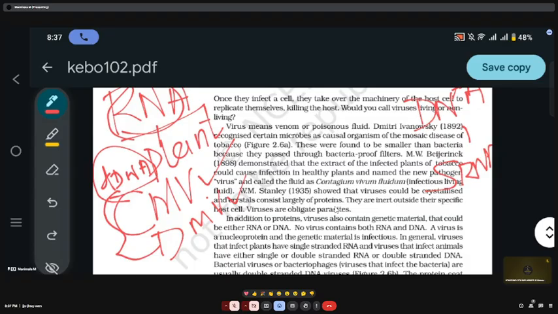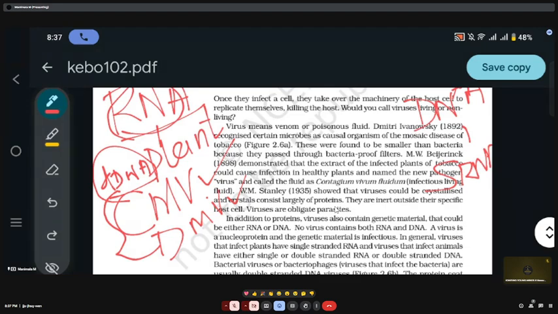So cauliflower mosaic and dahlia mosaic virus have double stranded DNA. Polio virus and flu virus have single stranded RNA as the genetic material. In a bacteriophage, single stranded DNA is the genetic material.